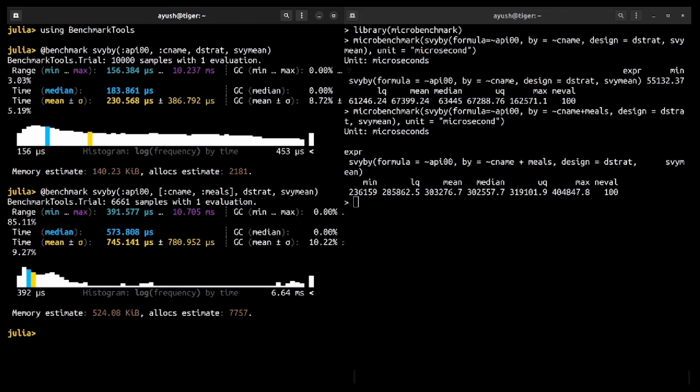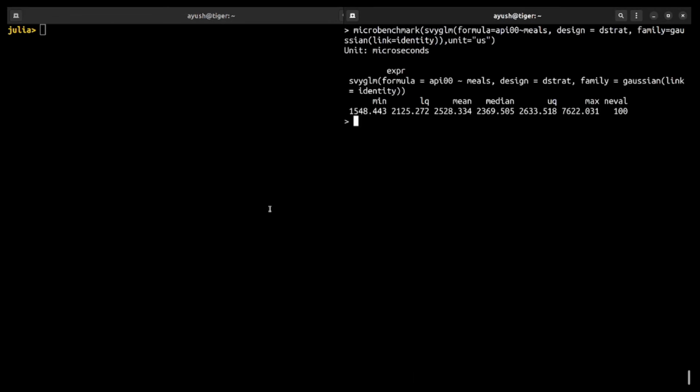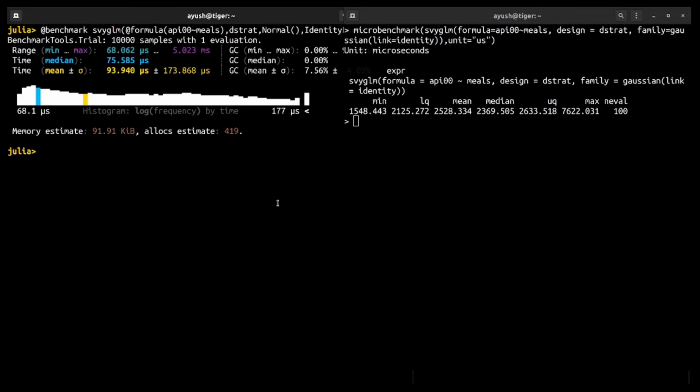Finally, I'm going to show you the benchmark for the survey GLM feature. I will use the same call that I had used earlier in the example. So the SVY GLM feature for this example is about 30 times faster in Julia compared to R.